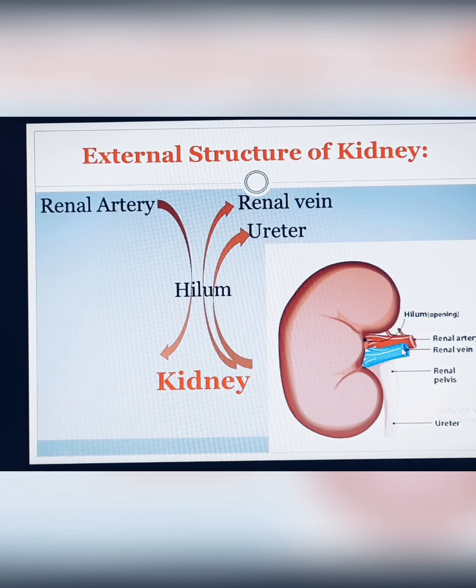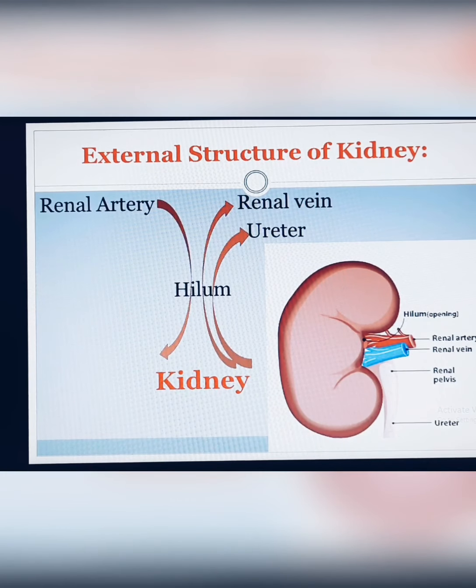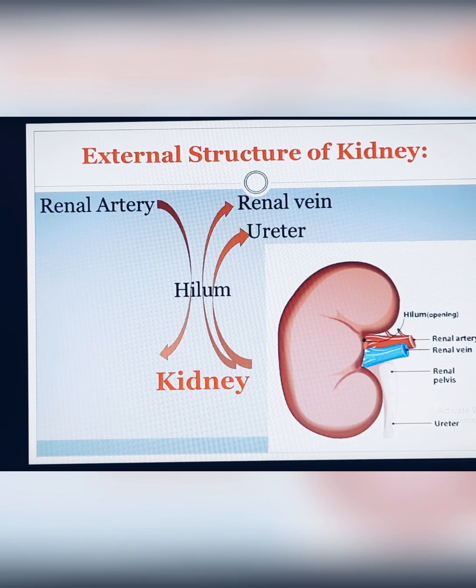For all the parts of the kidney, you can see next that the terms are like renal pelvis, renal cortex, renal medulla, renal artery, renal vein. All of the terms are used with the name of the kidney, like renal. We do not say kidney artery, kidney vein. We say renal artery, renal vein.